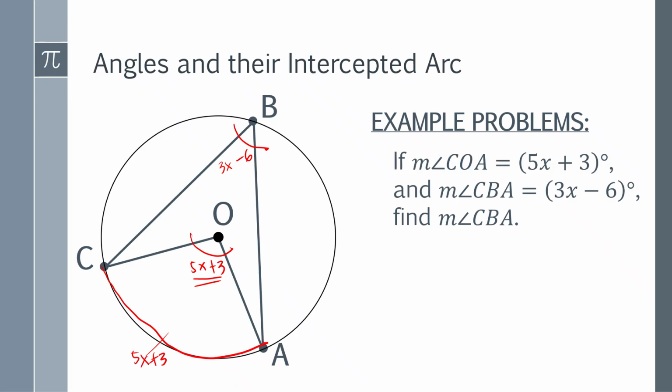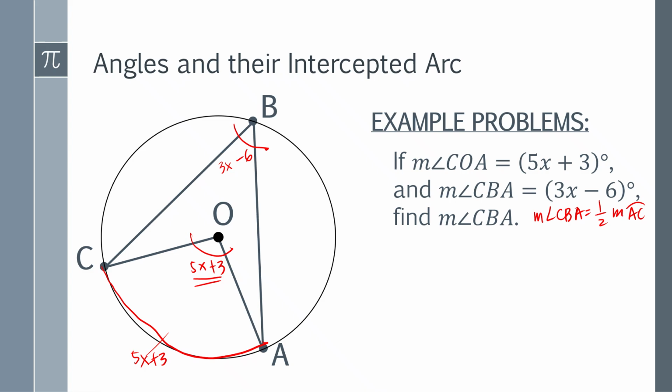Then by using the inscribed angle theorem, the measure of angle CBA is equal to half of the measure of AC.